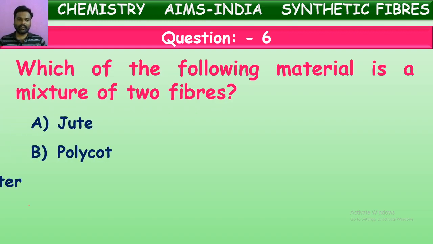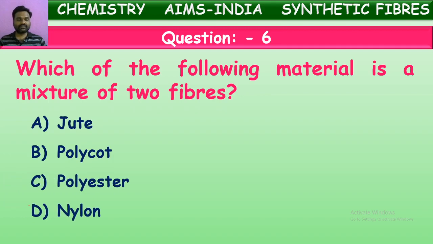Jute, polycot, polyester, nylon. When we mix two or more fibers to make one new different fiber, then that is called blending of fibers. So out of these four, one is blended fiber or mixed fiber. Can you identify that? You can give your answer in the live chat there. Is it jute or polycot or polyester or nylon? What it is?